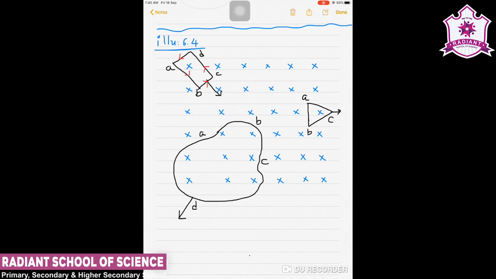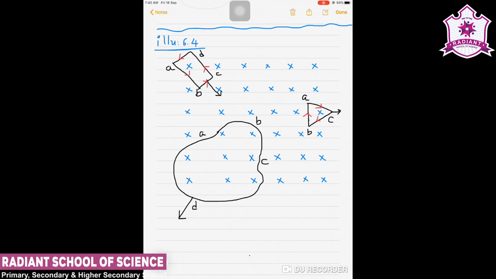So the direction of the induced current will be BACB, that is clockwise, so as to oppose the change in flux.